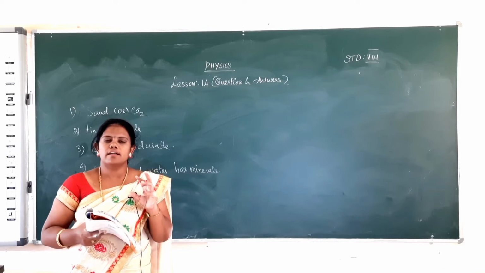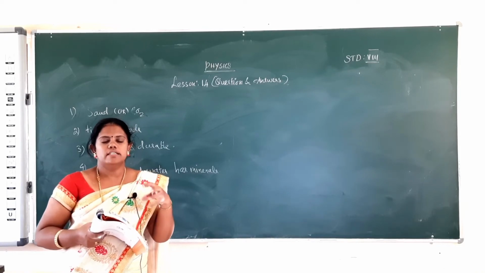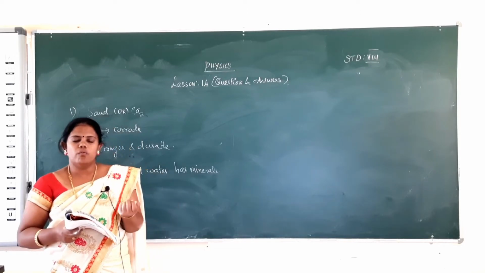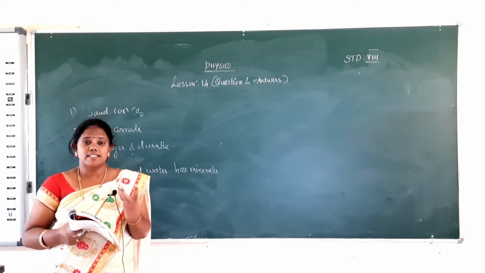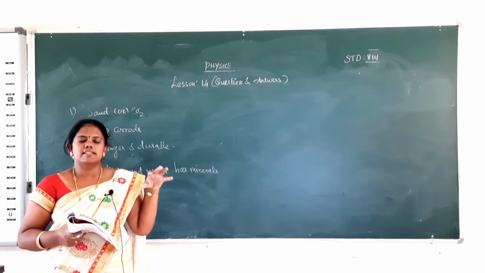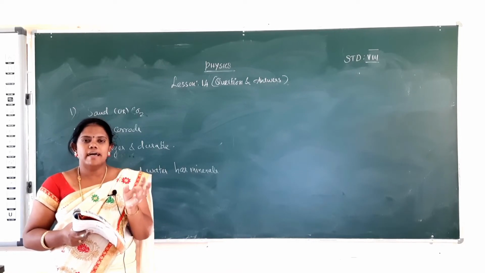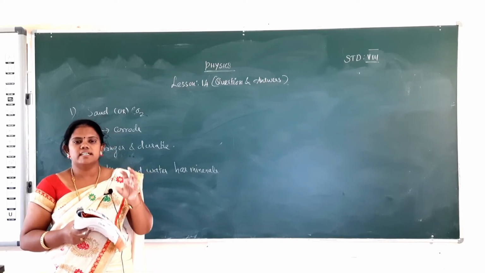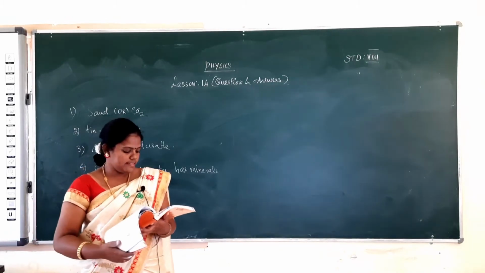Distilled water does not have any minerals in it, so it will not conduct electricity. But water drawn from a tube well has some minerals. There are many metal traces from the sand, and those metal traces conduct electricity. So tube well water conducts electricity easily compared with distilled water. Okay, so those are all the reasoning questions.